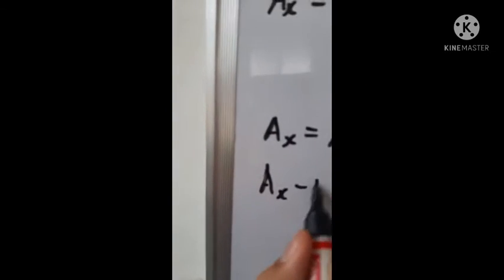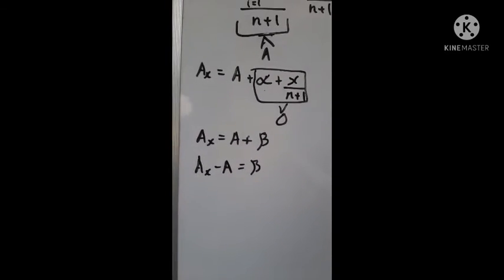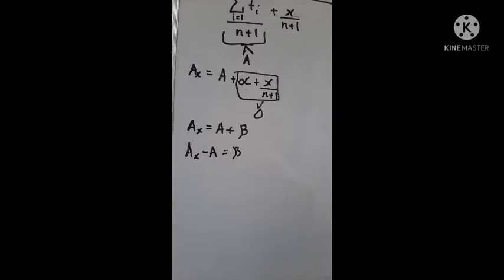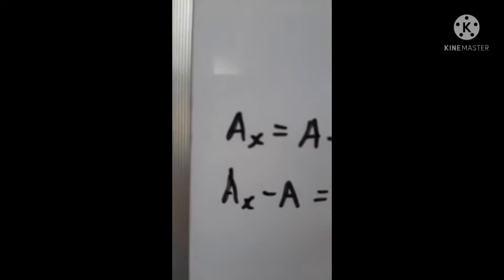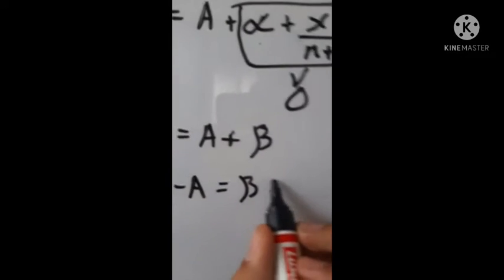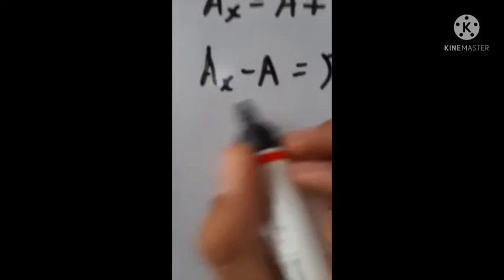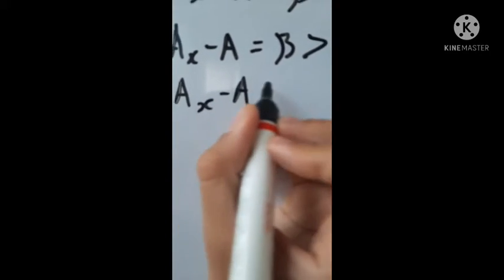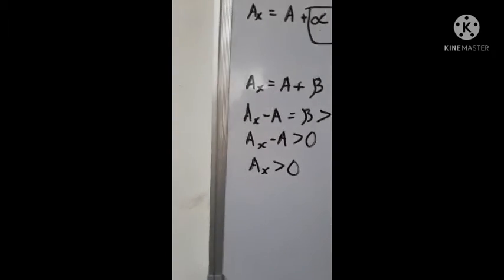Ax minus a is equal to beta. I want a concrete relationship like this. And since beta is greater than 0, that's great. So ax minus a is greater than 0. It makes ax greater than 0. That is a hence. Wait, what? No. Oh, I messed up really badly in the end there.